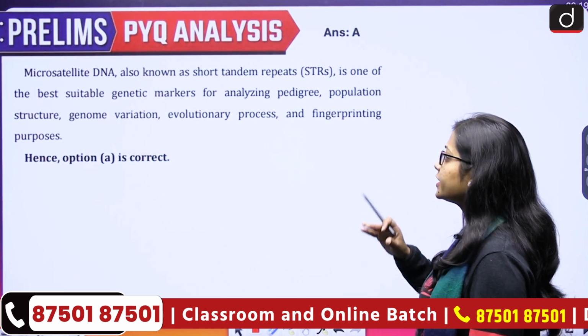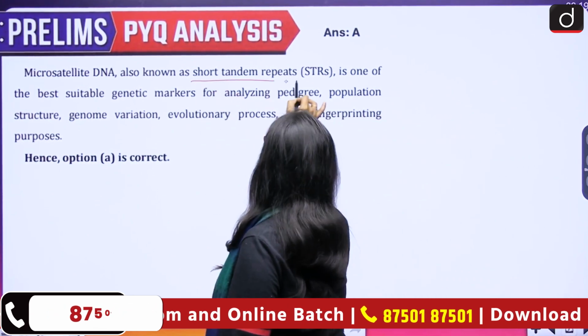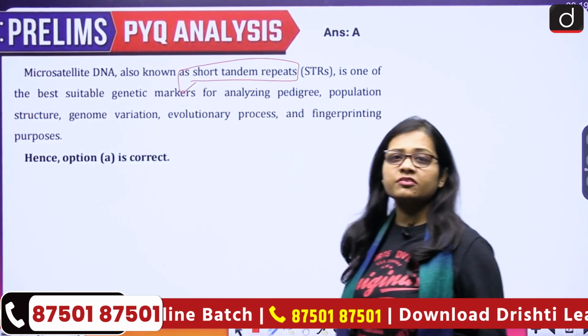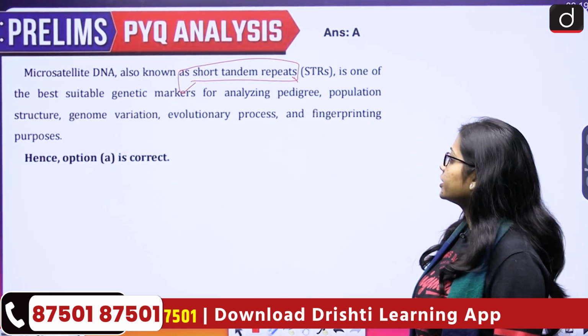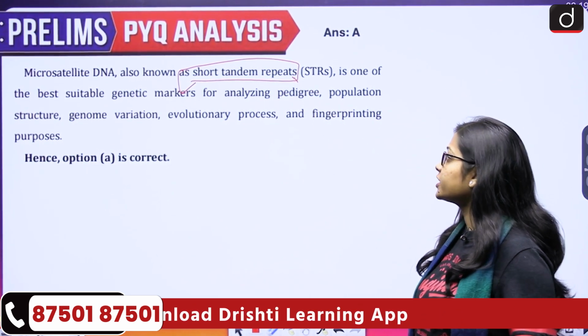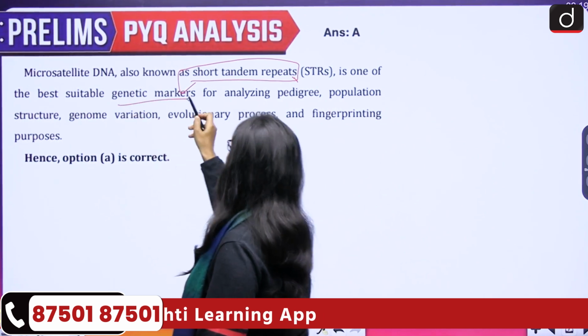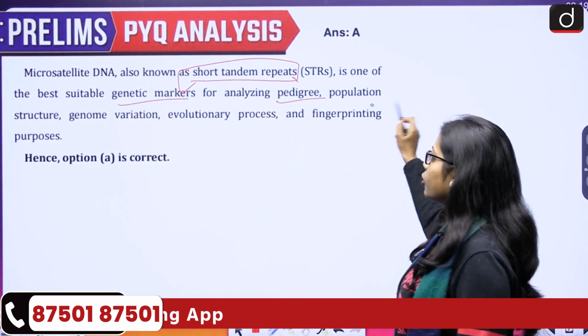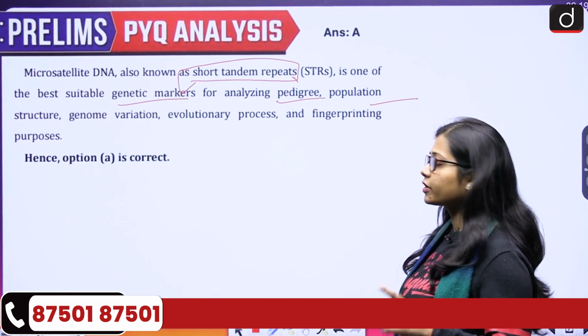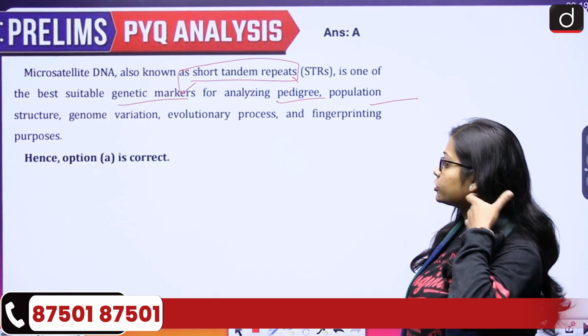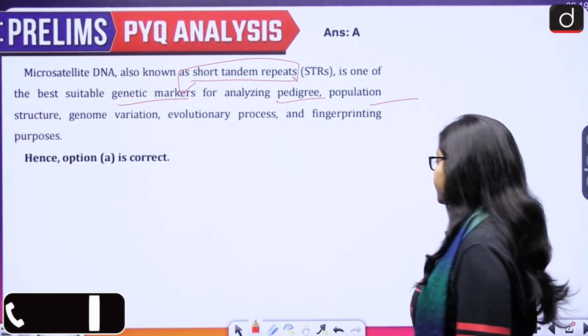Microsatellite DNA is also known as short tandem repeats, or STR. STR is one of the best suitable genetic markers for analyzing pedigree, population structure, genome variation, evolutionary process, and fingerprinting purposes. So the correct answer is option A.